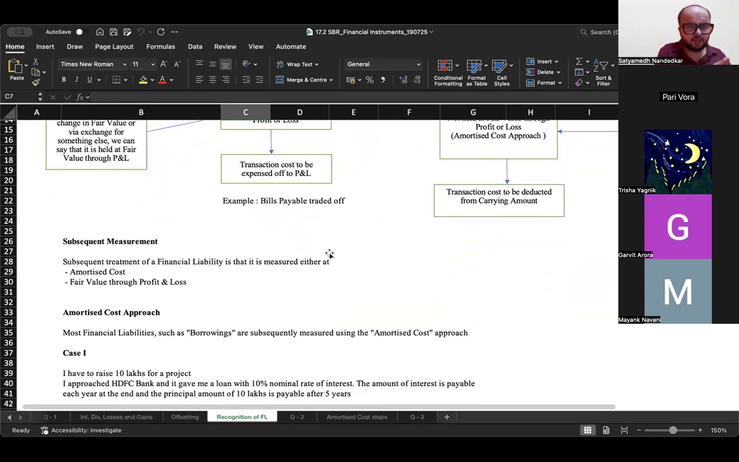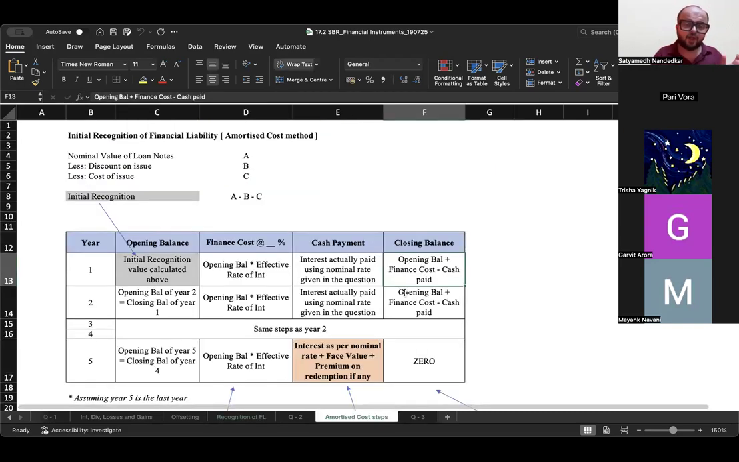After the initial recognition is done, you have recorded the financial liability in the books of accounts, then at the end of the year, what approach? You can either use the amortized cost approach or you can use the fair value through P&L approach. Most borrowings will be recorded using the amortized cost approach only. Very rare cases will you have to use the fair value model in financial liability. Okay. And we discussed how the initial recognition is done.